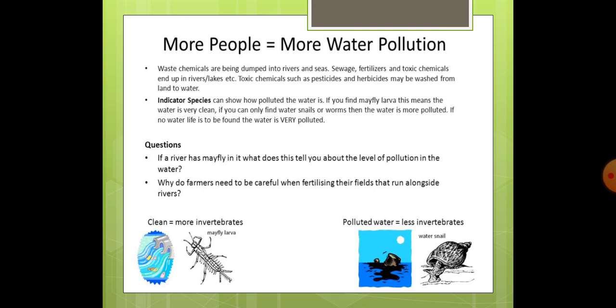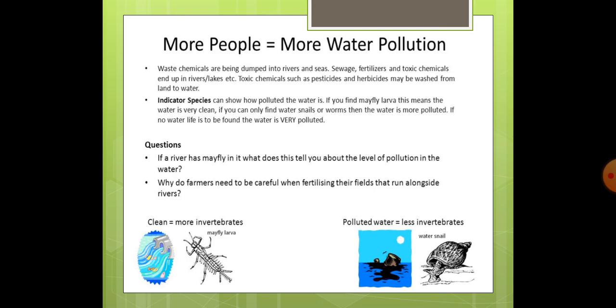You might have seen many times along the river sides a number of agricultural lands. Those farmers should be very careful while fertilizing their fields. Why? Because we know that any toxic chemicals, pesticides, or fertilizers are washed from land to water.